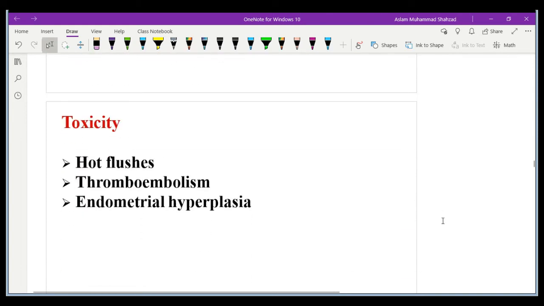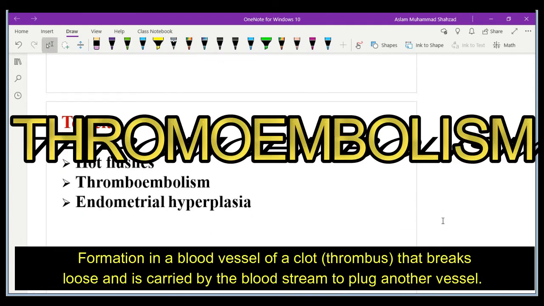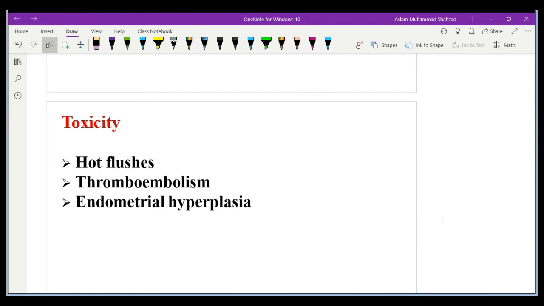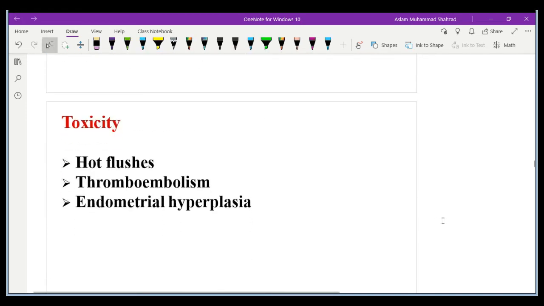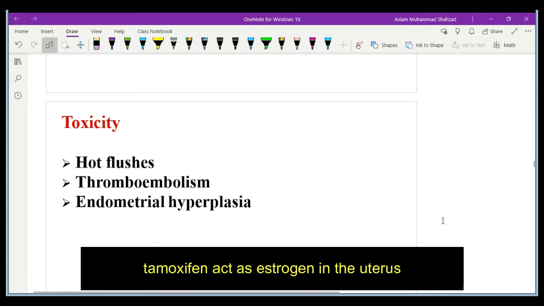Toxicity consists of hot flushes, thromboembolism, and endometrial hyperplasia as well. Although tamoxifen is mentioned here as causing endometrial hyperplasia, tamoxifen itself also acts as an estrogen in the uterus.